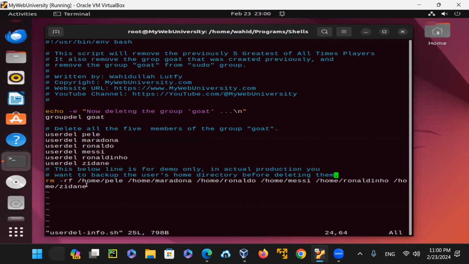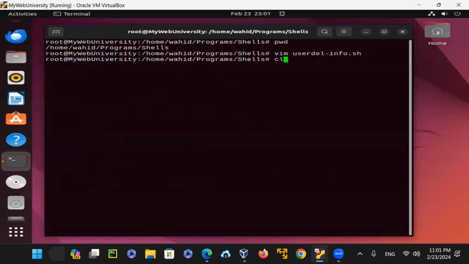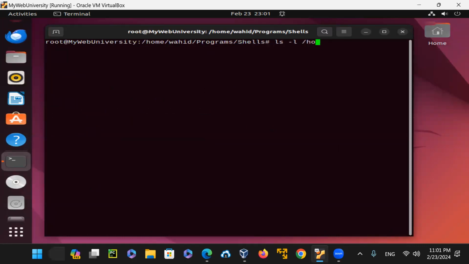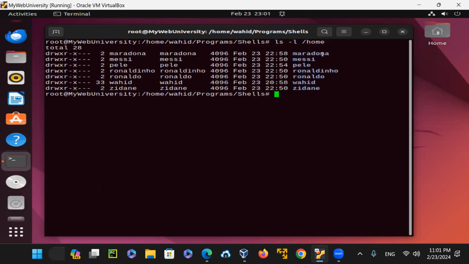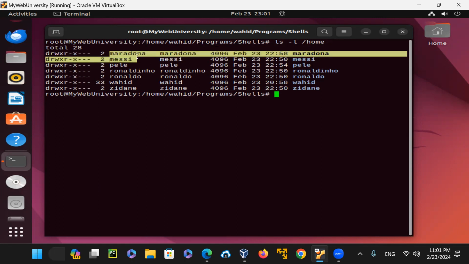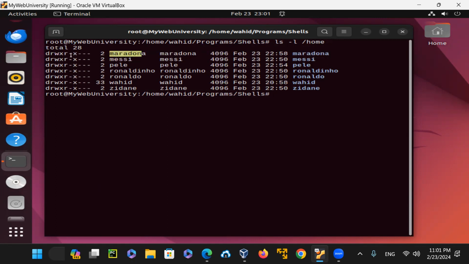And the way you want to do it is to just comment this line out. You want to back them up first and then do it. But because this is a demo, I'm going to delete them. So what I want to show you here: when we created the account for /home, each user was created with their proper ownership and group, and you can see the access on there. That's why we were able to write to the directory and everything as the user.